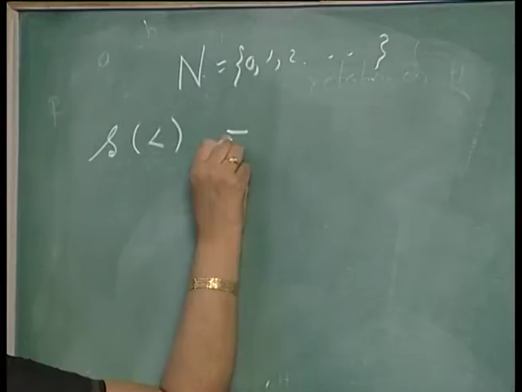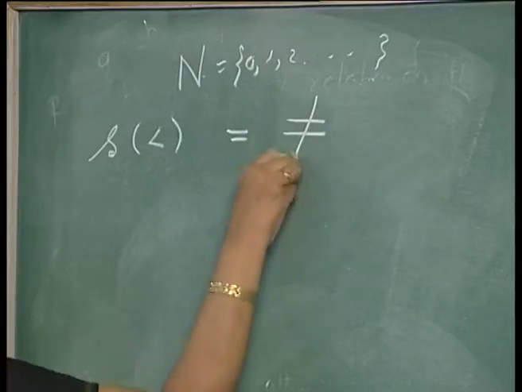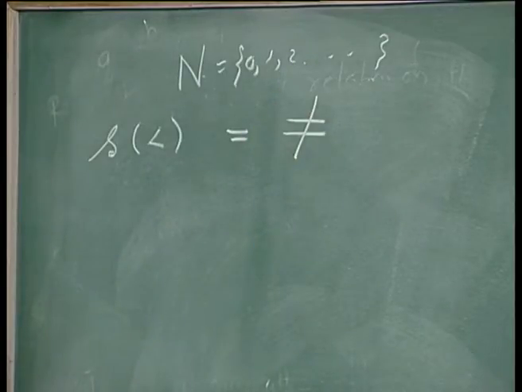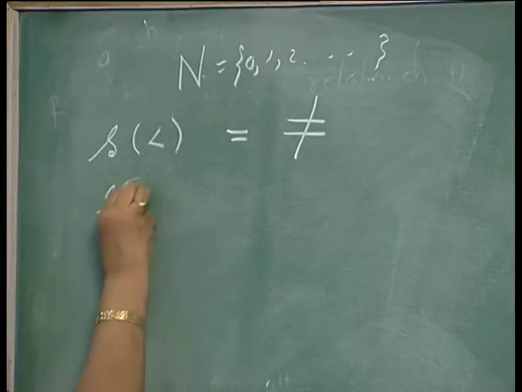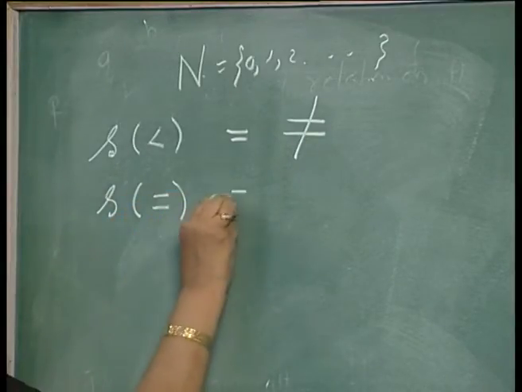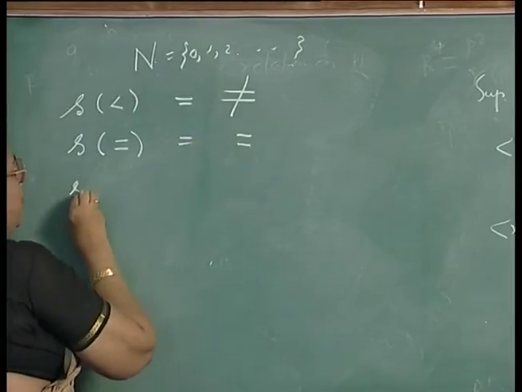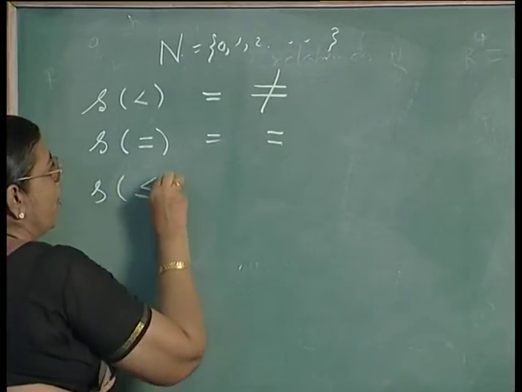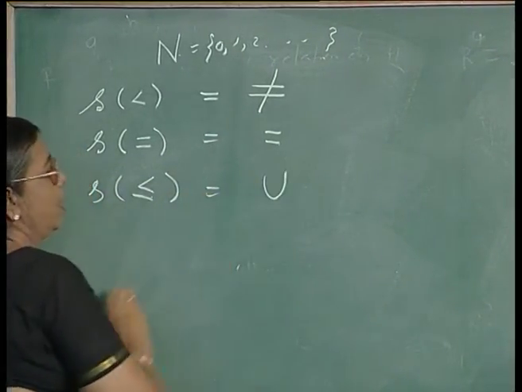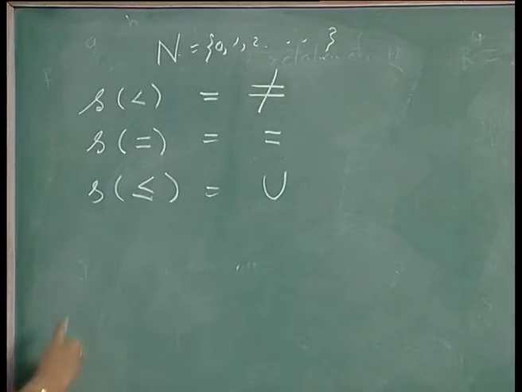So, the symmetric closure of less than relation will be the not equal to relation, and the symmetric closure of equal to relation is equal to, and the symmetric closure of less than or equal to relation is the universal relation. Because equal to means no arc between any two nodes, you will not add any more arcs.